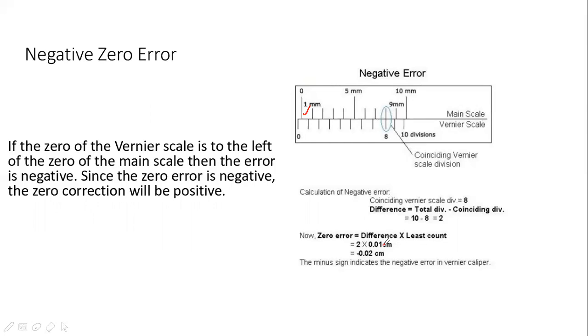And when the zero of the vernier scale is to the right, it will measure more, so the error will be positive. Here the minus sign indicates the negative error in the vernier scale. Negative error must be added, as it measures less than the original length.